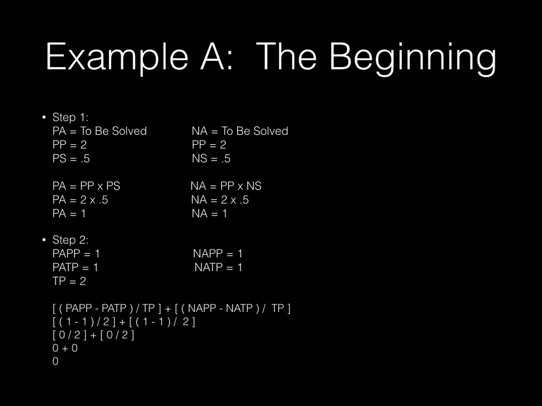Step 2 was to use working formula C. Please remember, in our terminology and variable identification section, it was stated that the test prime is applicable to previously determined prime numbers and the potential prime. So our variables are: the positive aspect of the potential prime is equal to 1. The negative aspect of the potential prime is equal to 1. The positive aspect of the test prime is equal to 1. The negative aspect of the test prime is 1, and our test prime is 2.